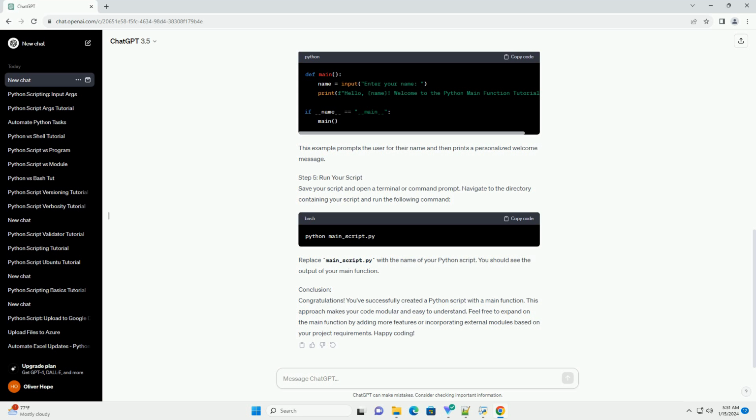Conclusion. Congratulations! You've successfully created a Python script with a main function. This approach makes your code modular and easy to understand. Feel free to expand on the main function by adding more features or incorporating external modules based on your project requirements.